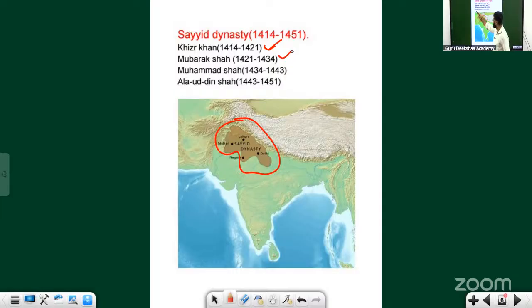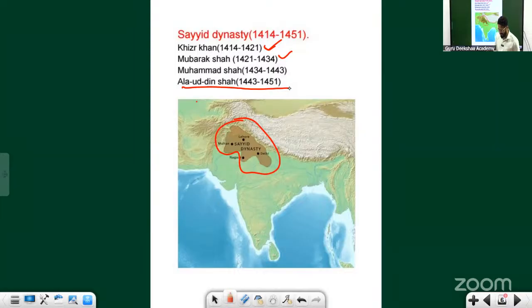The last ruler of this dynasty is not that important. It's just for chronology that you have to remember. This Alauddin Shah is the last ruler. He actually gave up his position. He didn't even fight. He was not interested in ruling. He consumed himself in pleasure.